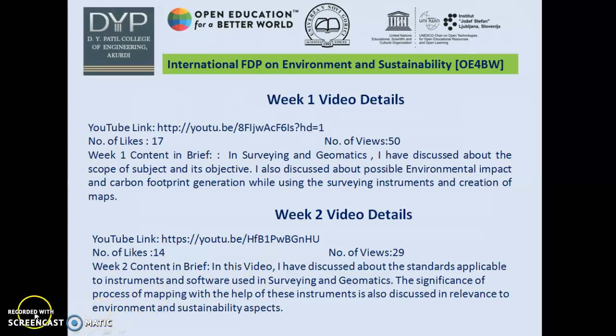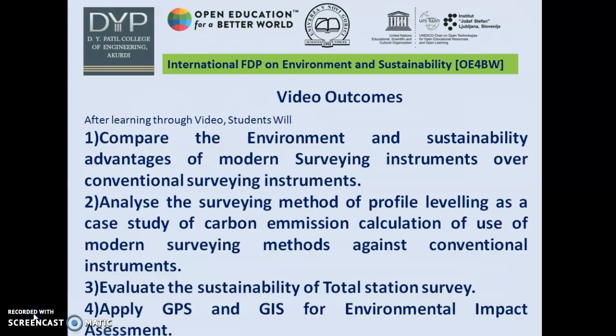sustainability aspects. The learning outcomes of this video are: after learning through the video, students will compare the environment and sustainability advantages of modern surveying instruments over conventional surveying instruments. The student will analyze the surveying method of profile leveling as a case study of carbon emission calculation of use of modern surveying methods against conventional instruments. The student will evaluate the sustainability of total station survey, and the student will apply GPS and GIS for environmental impact assessment.